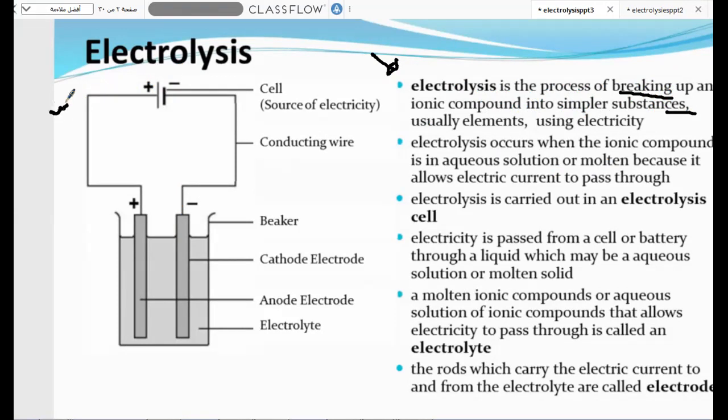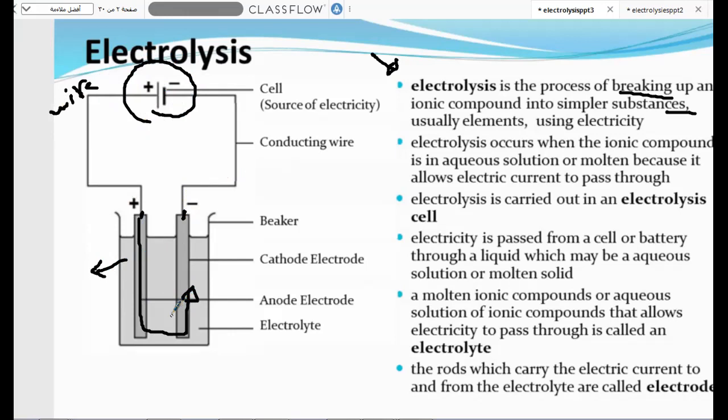The first one will be the wire, which conducts the battery or electric supply to the two electrodes. The negative pole will conduct to one electrode, and the positive pole will conduct to another electrode. And the second conductor will be the electrolyte in the electrolytic cell. We need the electrolyte to allow the electricity to transfer from the positive to the negative, to complete the circuit so electric current can pass.